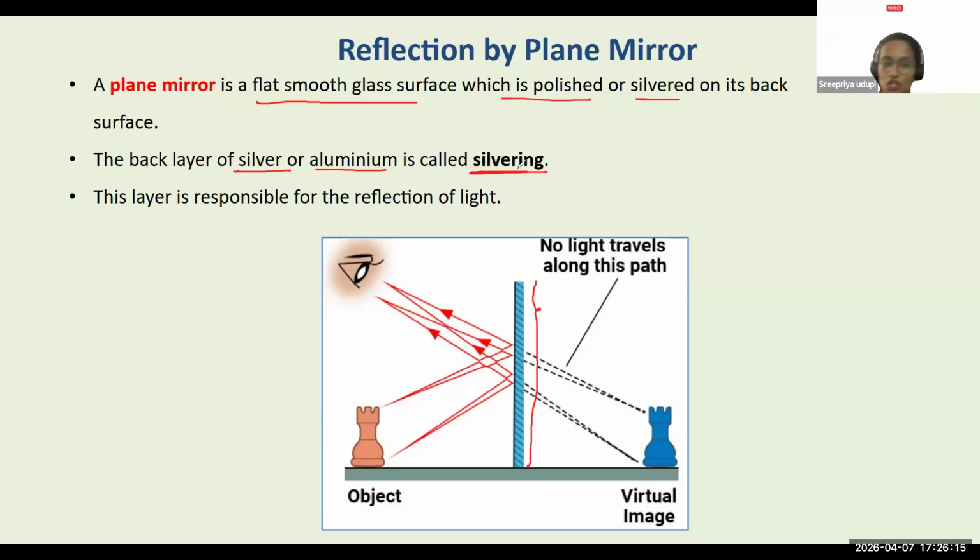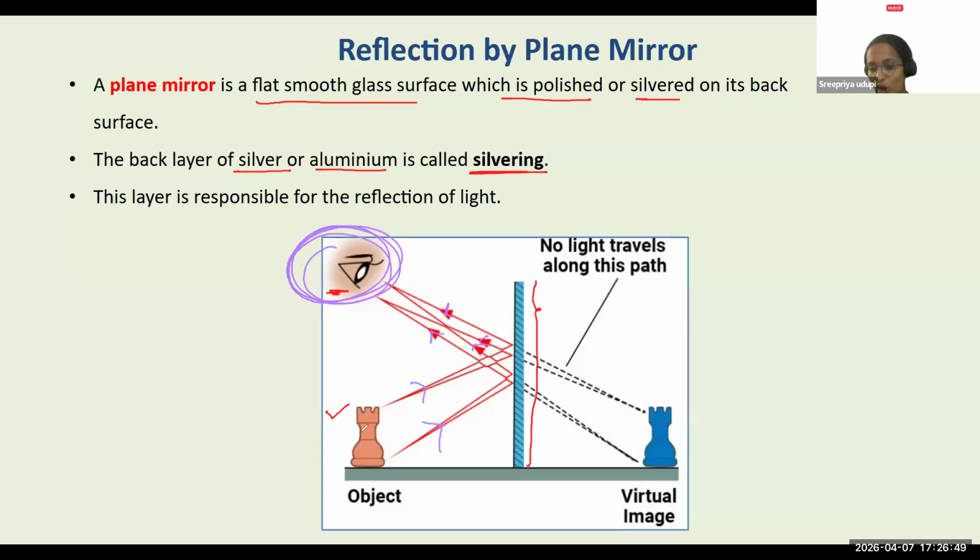Yes. So in plane mirrors, you will see there is a silvering behind the mirror due to which reflection takes place. There is an object present right in front of the mirror. What object? There is a chess coin placed before the mirror and you are trying to view that chess coin. You are able to see these lines here, right? I'll just put arrows on them. So light falls from the chess coin on the mirror and gets reflected off the mirror. The reflected light rays are reaching the eye. Whose eye? The observer's eye. The observer is here.